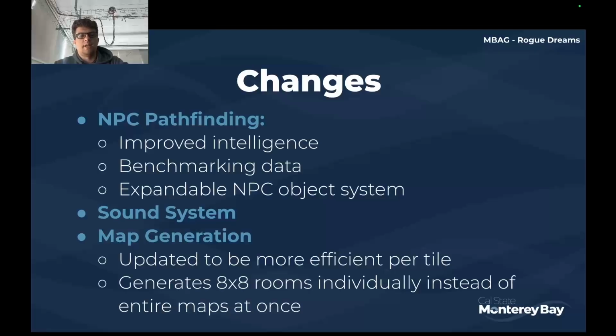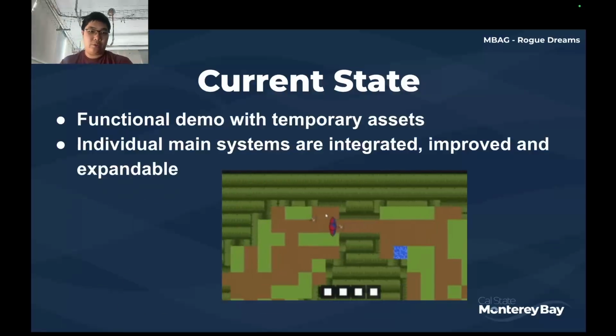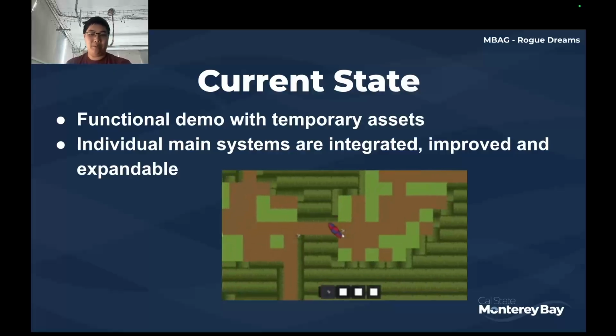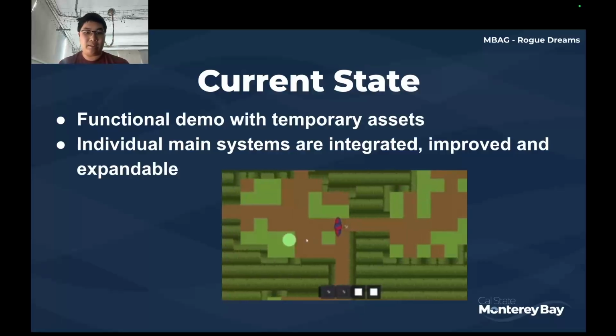There are a few changes from our original plan, mostly in improving our NPC pathfinding, changing our sound system to be more complex, and changing our map generation from initially generating our entire map to just generating one smaller 8x8 room at a time. Currently, we've integrated our main systems into the demo. We've also improved upon them and made them expandable. All we need to do is replace the assets that we have.